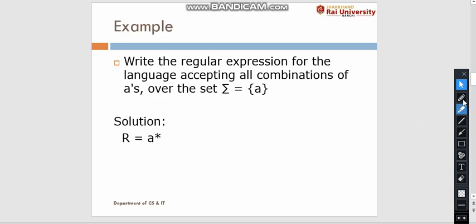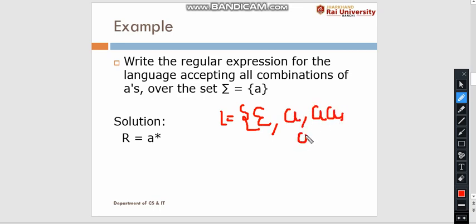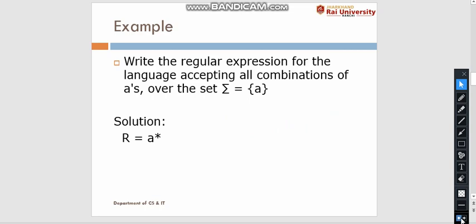So the language can be written as epsilon, a, aa, aaa, in this way. And this can be written as r equal to a to the power Kleene closure. So a regular expression which will contain any combination of a will be written as r equal to a to the power Kleene closure.